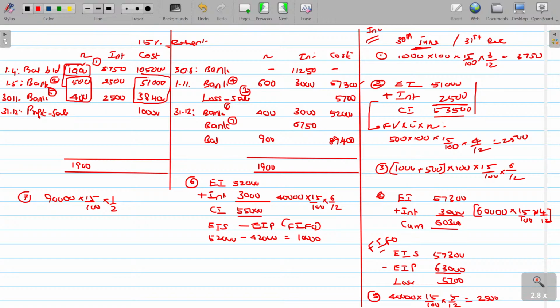Clear? And don't forget to calculate this interest. How will I calculate? For the 900 debentures at the rate of rupees 100, 15% interest would have accrued from the last interest payment date to this date. The last interest payment date being 31st December, and now we are at 31st March of the next year. 3 months are already over, so you have to calculate interest for 3 months. The value being 3,375.